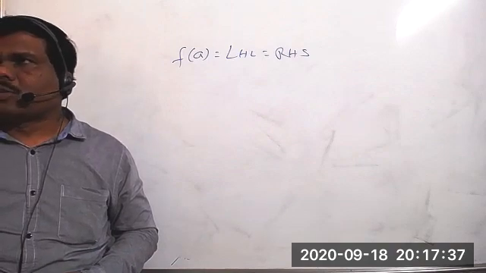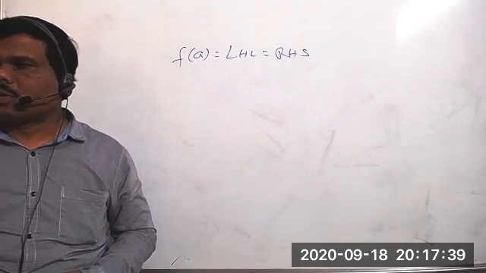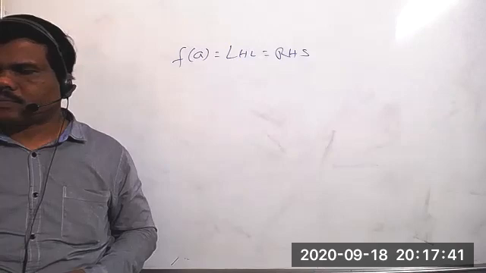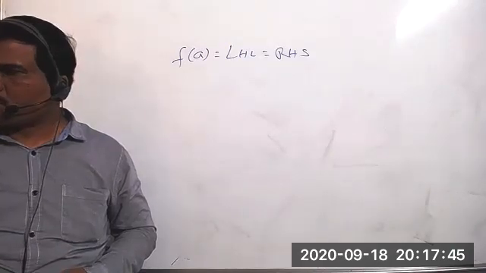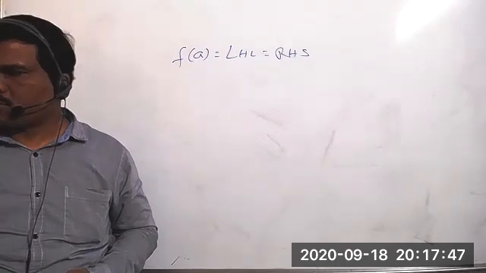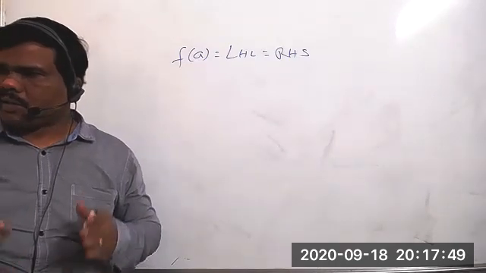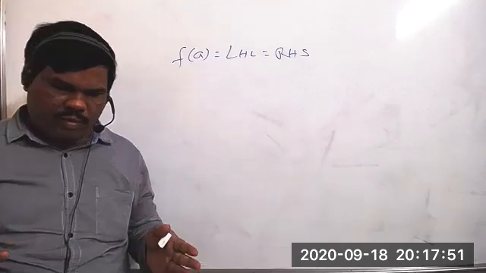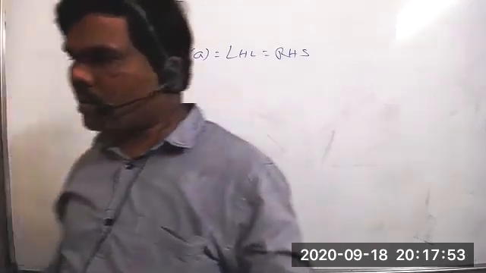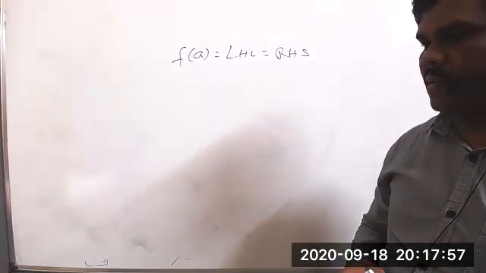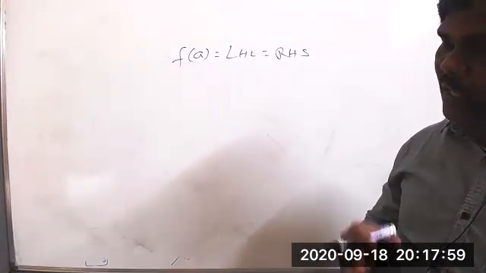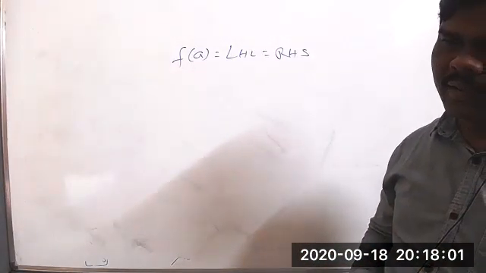Tejshwini, are you there? Sir, yes. Suppose after taking the limit, the function is not defined; then first we have to simplify it. It means we have to differentiate it. That's why the problem is more important.